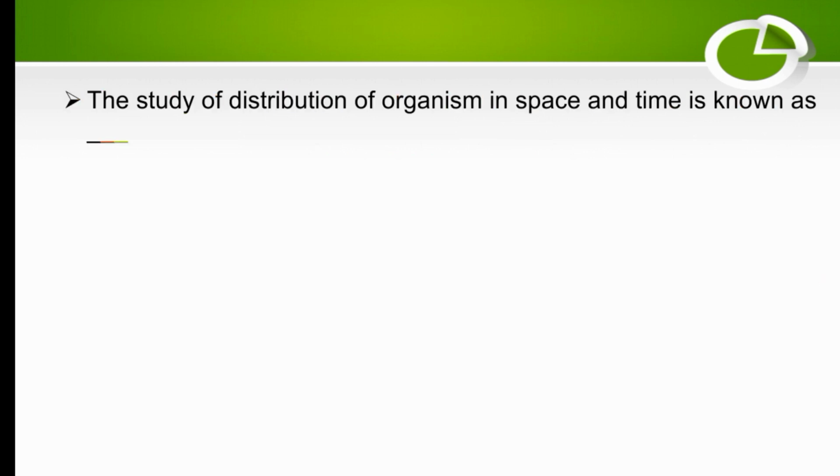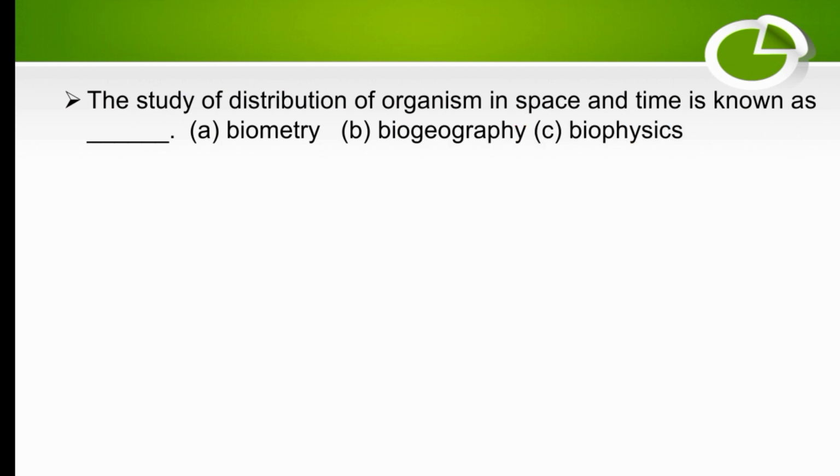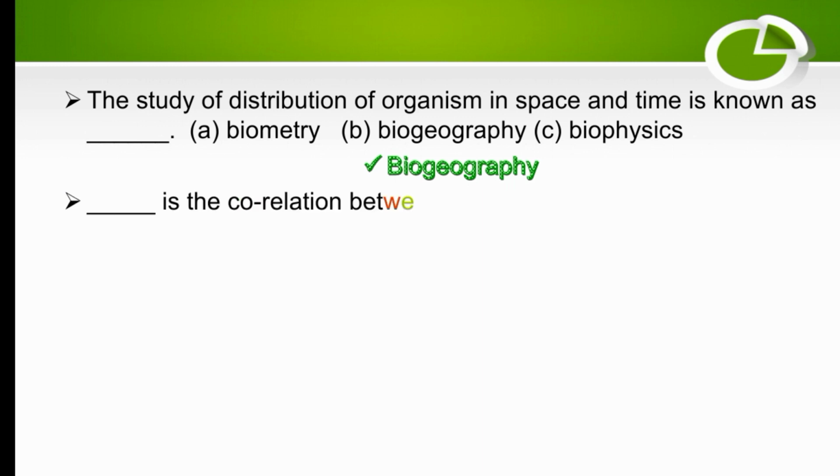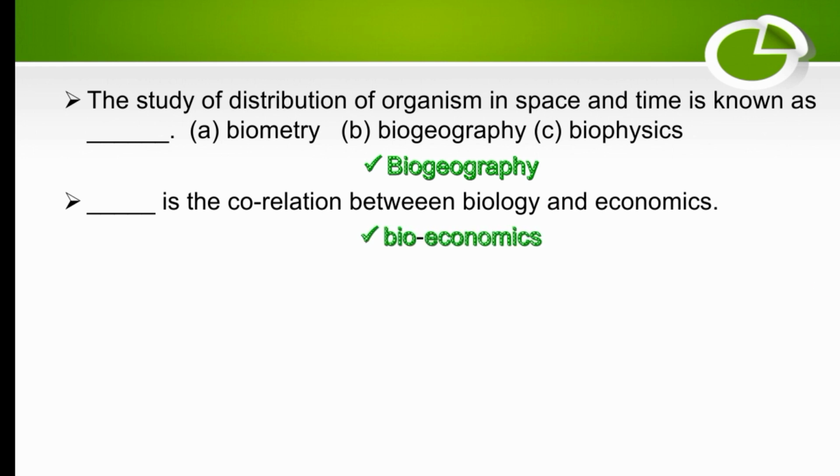The study of distribution of organisms in space and time is known as dash: biometry, biogeography, or biophysics? Distribution of organisms in space and time, so the right answer must be biogeography. Dash is the correlation between biology and economics. It is very easy: between biology and economics, so the right answer is bioeconomics.